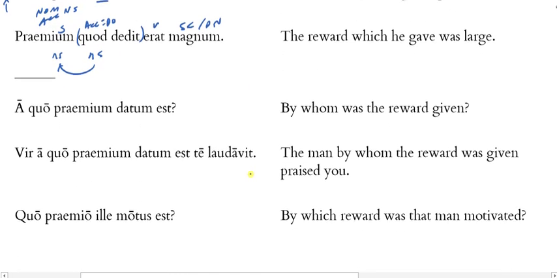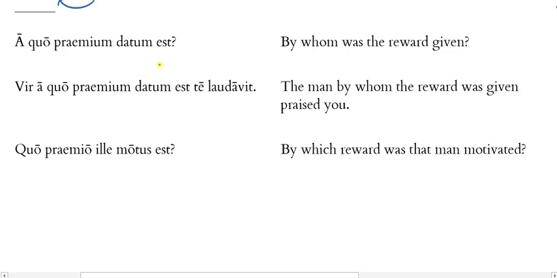And then we have our last example here, a quo premium datum est. So here we have datum est as our form of the perfect passive indicative. I've got a present tense form of be in the third singular with datum. So remember, we're not going to want to translate this as is given, but was or has been given. Now the question is, what is the subject? And a premium could be a nominative or accusative, neuter singular, right? Both of those are possible.